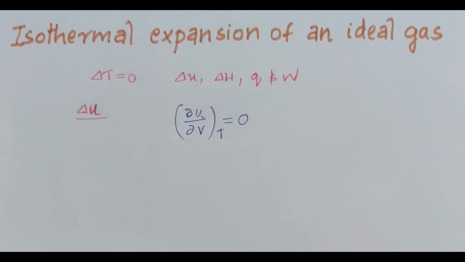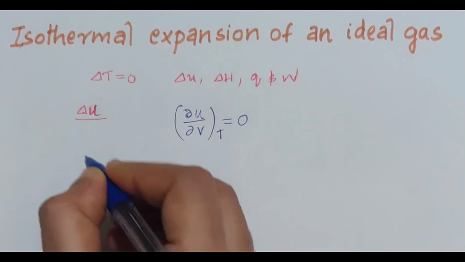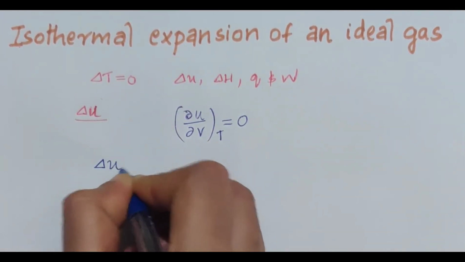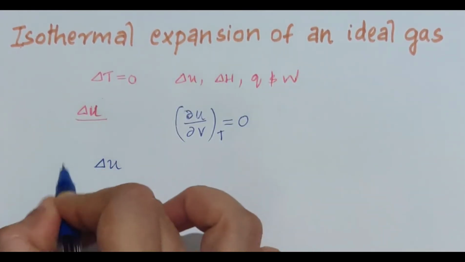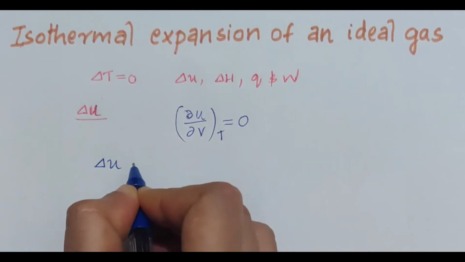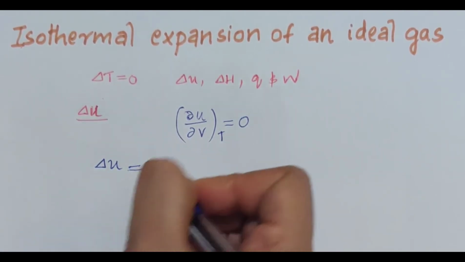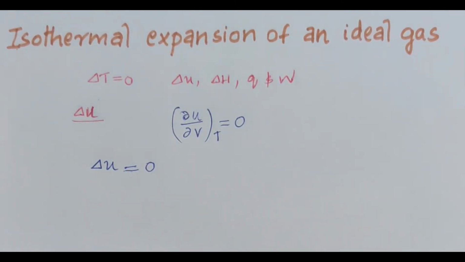Since the internal energy U depends only on the temperature, it follows that at constant temperature, the internal energy of the gas remains constant. That means for an isothermal expansion of an ideal gas, the value of delta U is equal to 0.